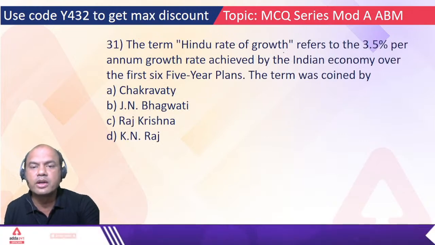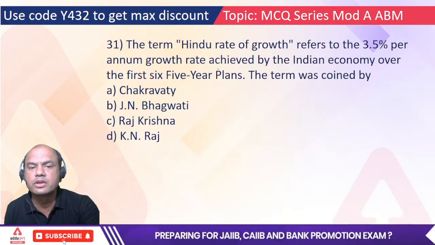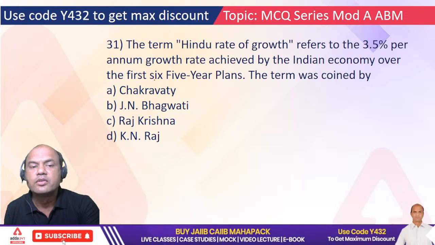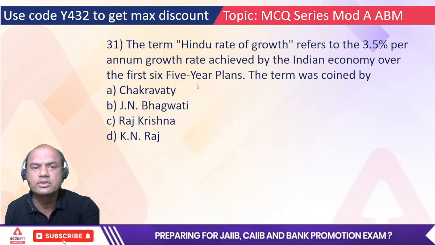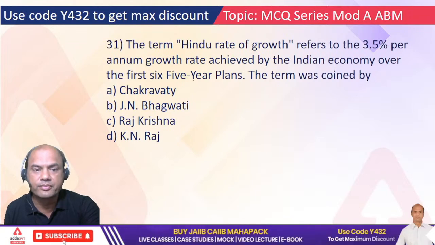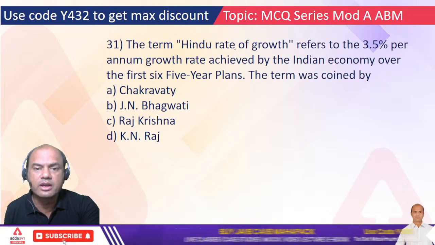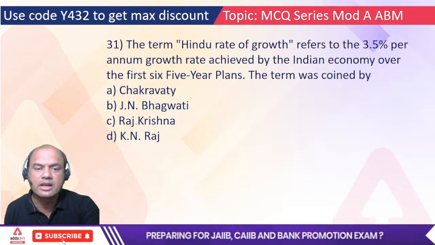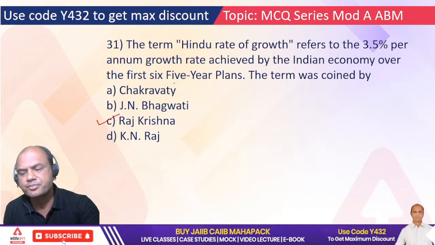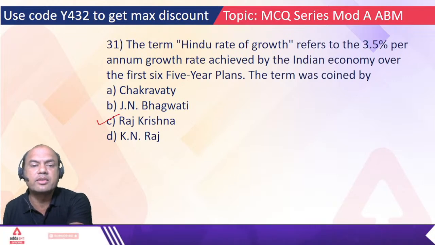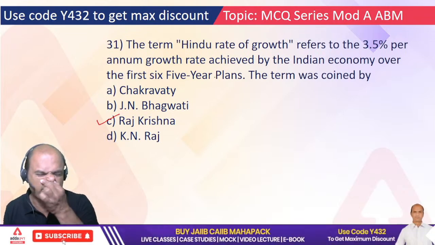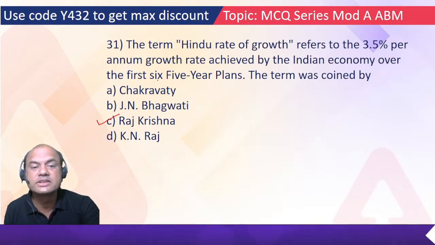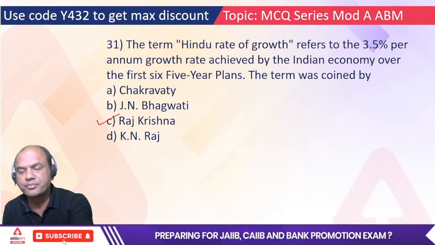The term Hindu rate of growth refers to the 3.5% per annum growth rate achieved by the Indian economy over the first 6 five-year plans. The term was coined by whom? I don't think this question will be asked to you, but we must still know. Chakravarty, Bhagwati, Raj Krishna, or K.N. Raj? I'll directly give the answer: Raj Krishna. This was coined many years back. In your generation and my generation, we don't know all these things. This might have happened some 60, 70 years ago, because of the first 6 five-year plans. It was at that time.